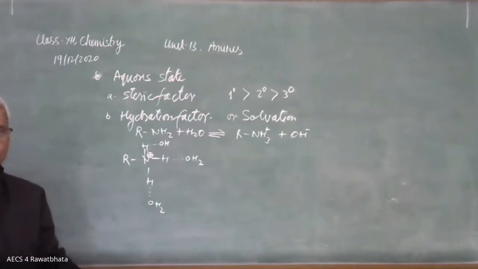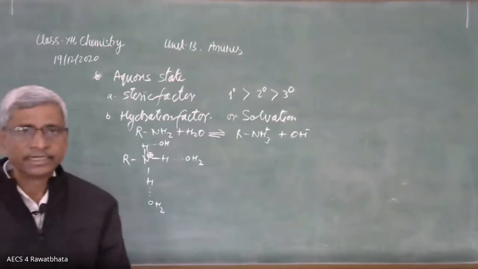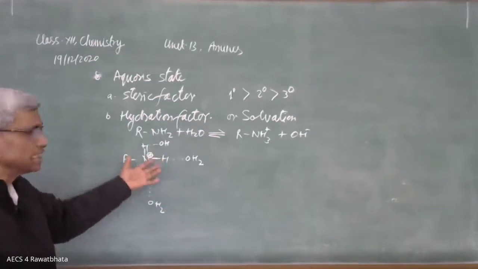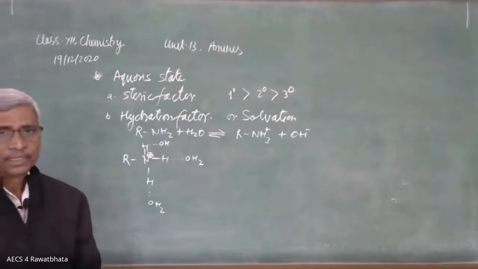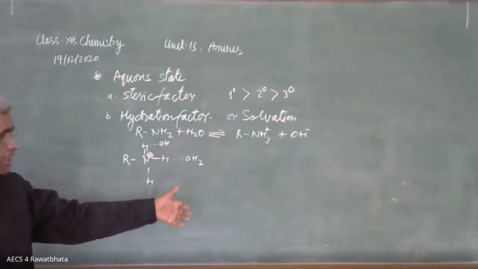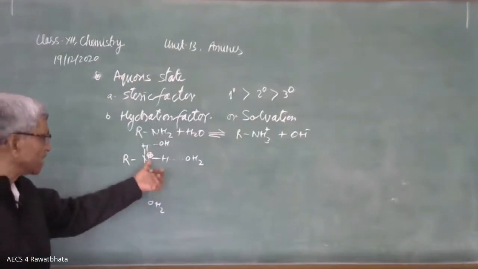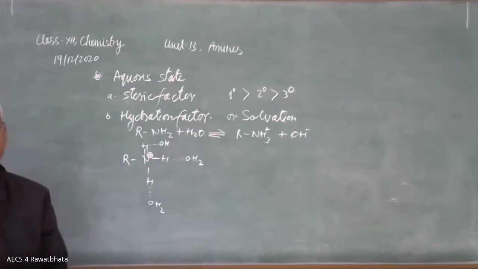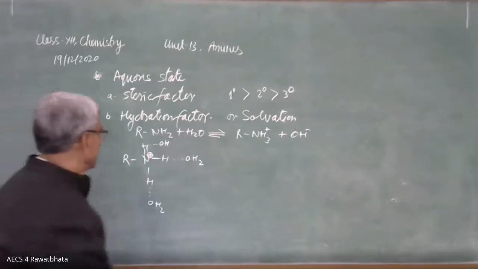When the energy decreases, that substance will be more stable. Because of the maximum hydration factor, this 1-degree cation is more stable and it provides OH minus ion easily. Let us see the other two.